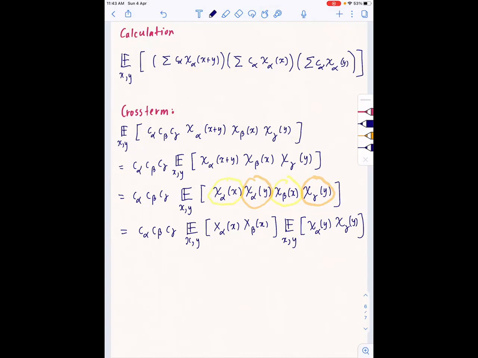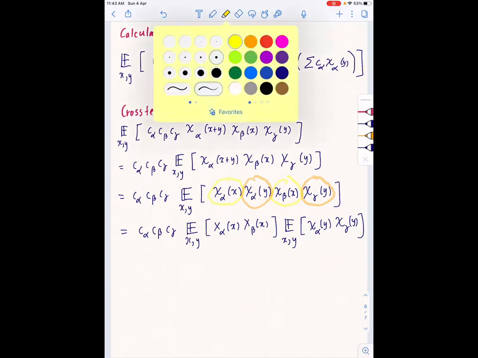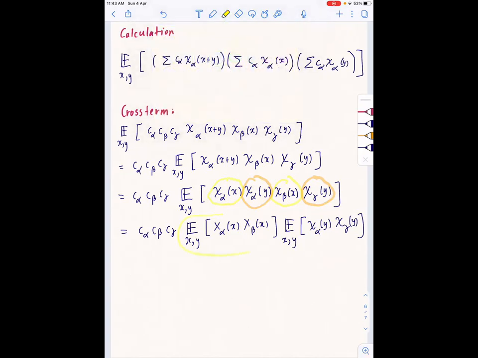So when is this non-zero? This is just equal to the inner product of chi alpha with chi beta, by the claim.